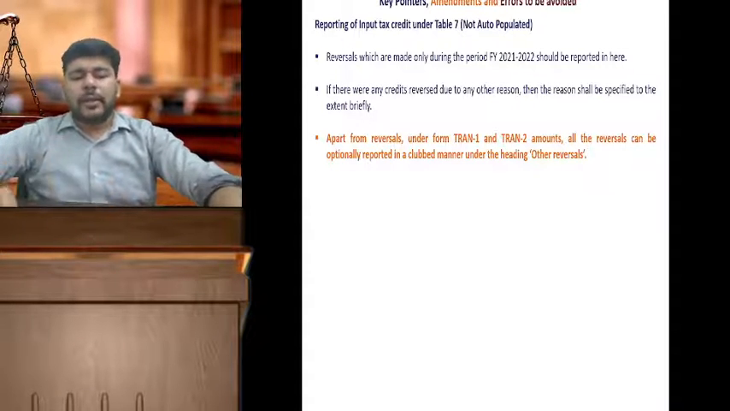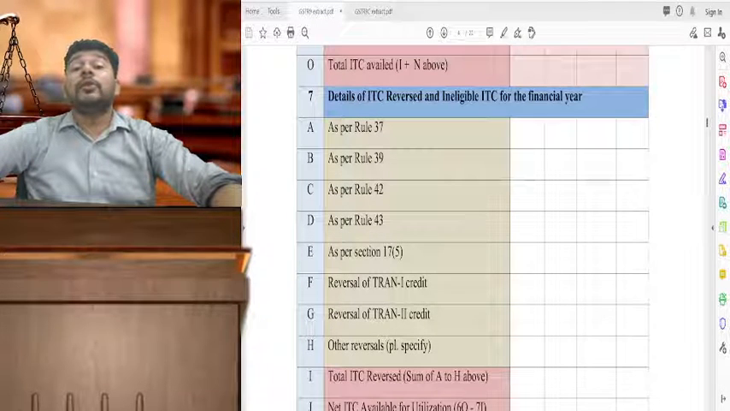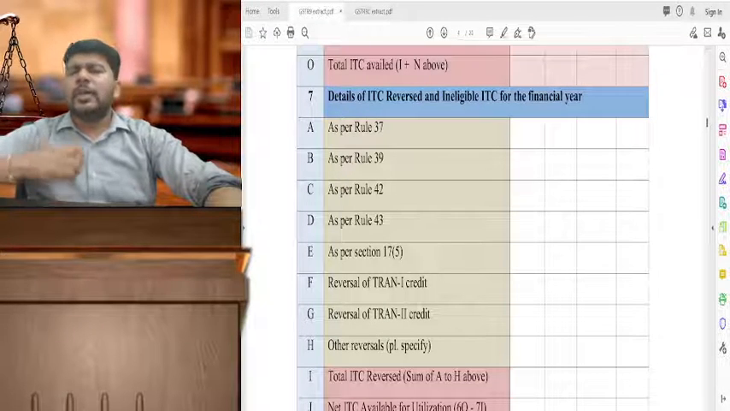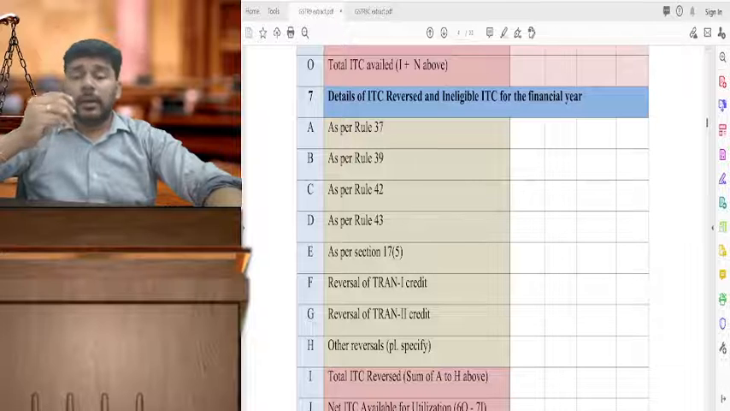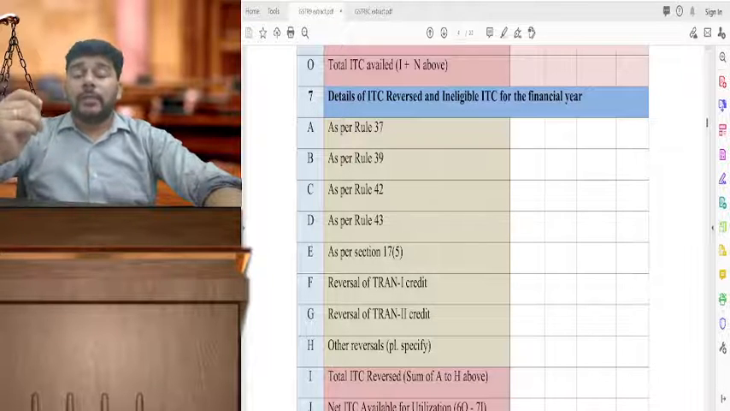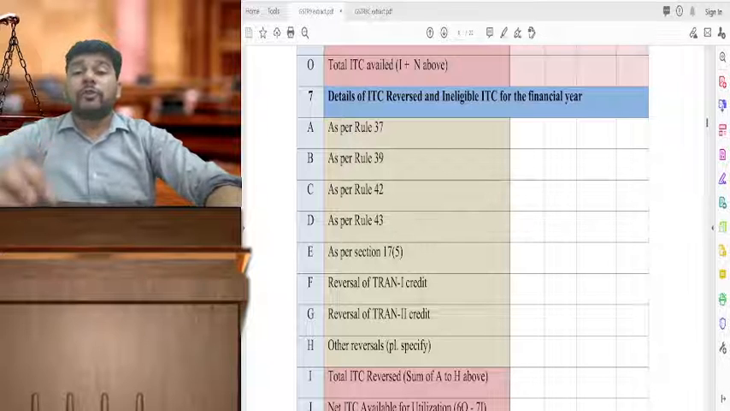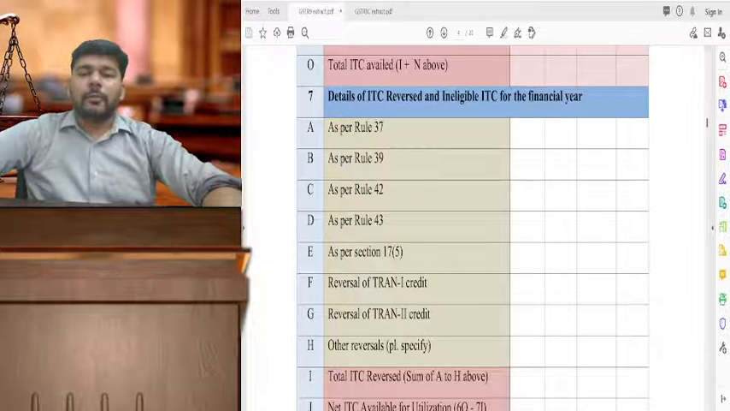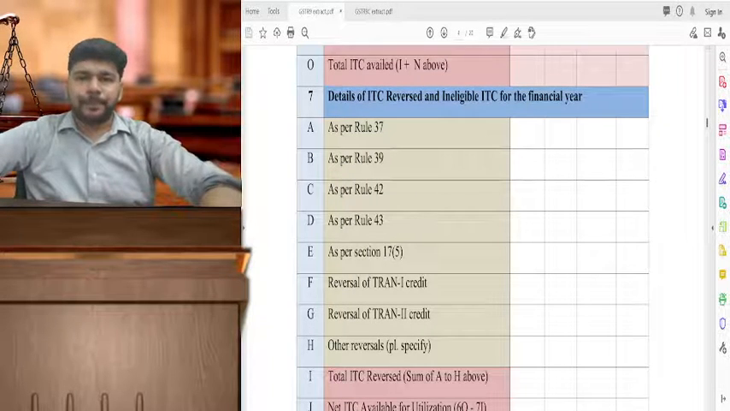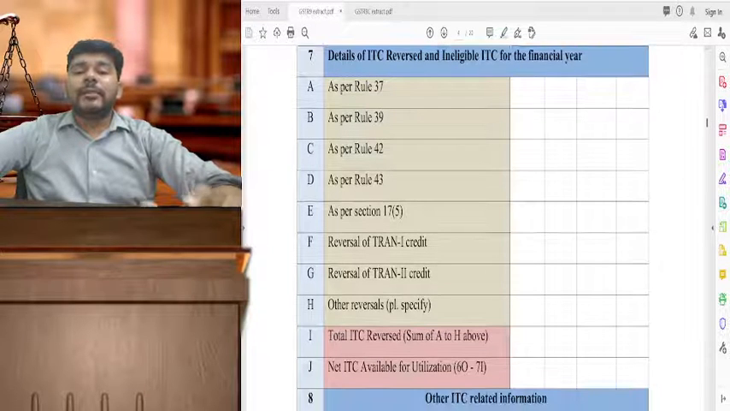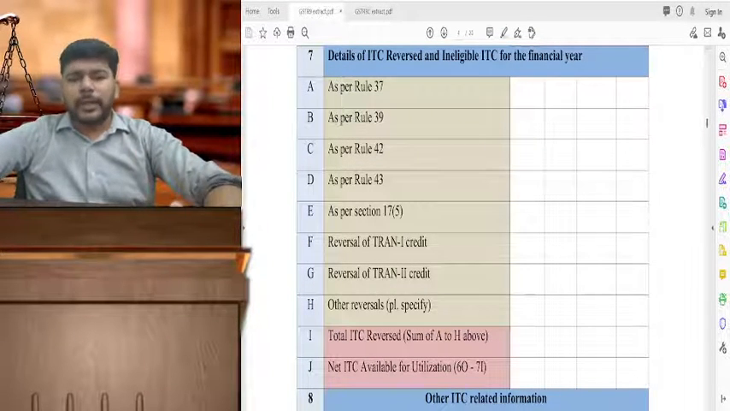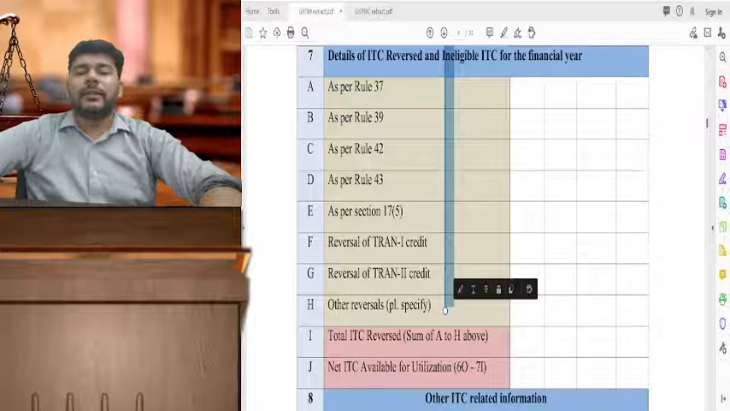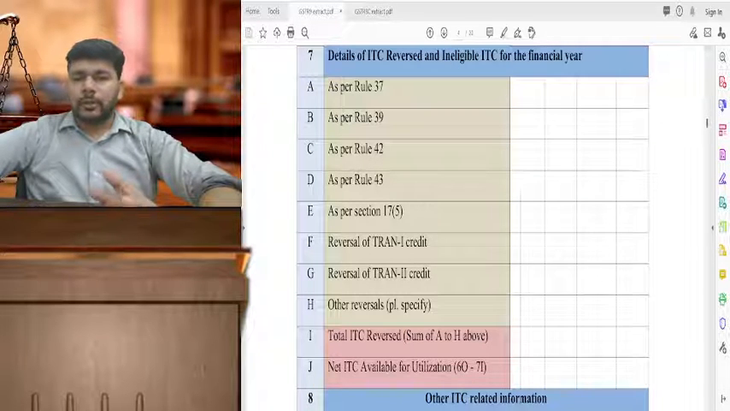Now, it is possible that in this reversal which you had done during the year 21-22, it is as per rule 37, 39, 42, 43, that means non-payment within 180 days, or it is the credit for banking companies, or it can be the common credit for rule 42, 43. If you have done the actual reversal during 21-22 which pertains to the period 21-22, that will be reported under A, B, C and D of table 7. If there is any previous credit reversal, that means reversal of some earlier period, please ensure that you are specifying that in other reversals. Under 6H, you have an option to specify the reason for that. You can still put that value over here.